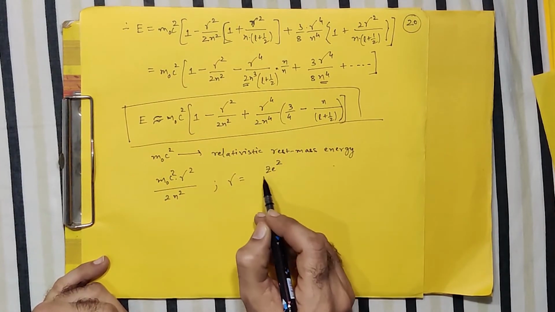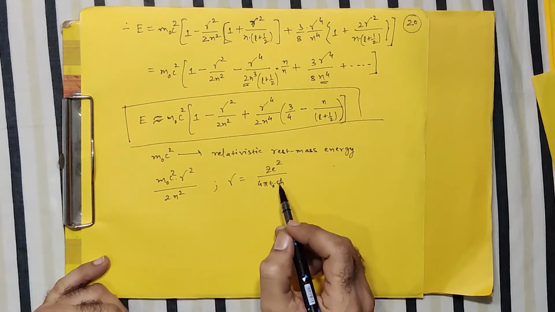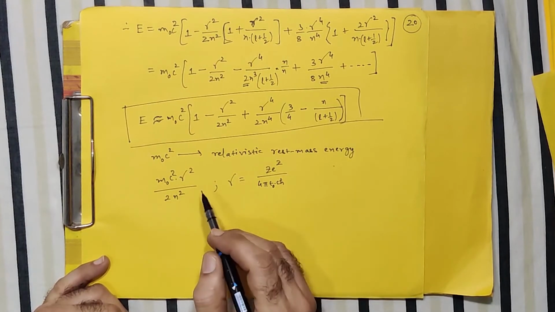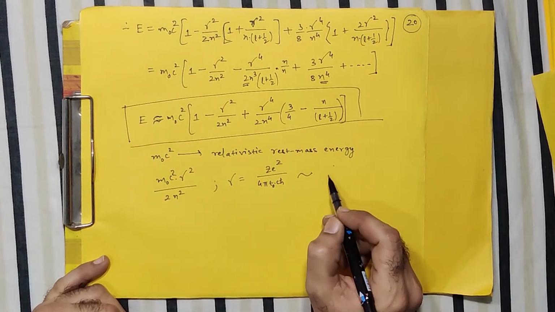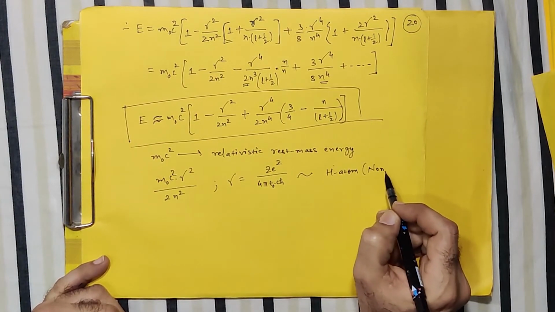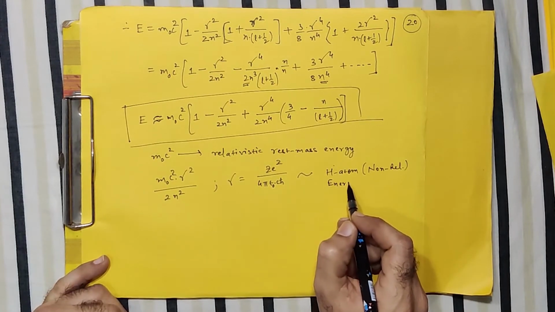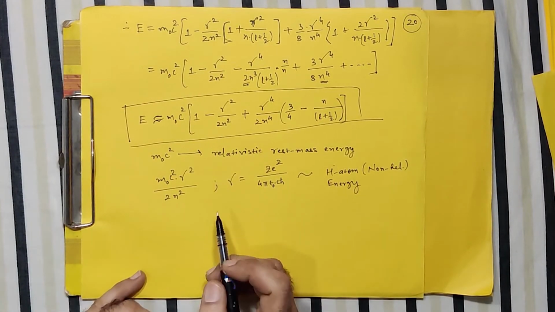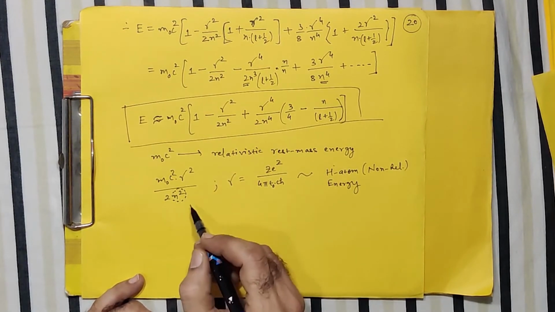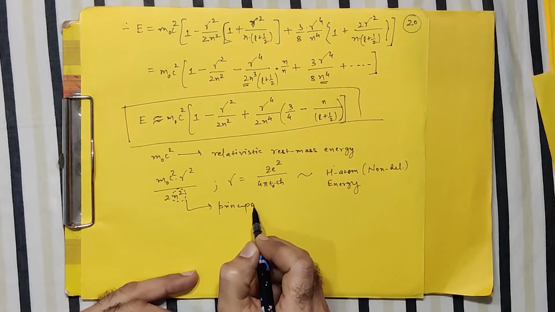z, if you remember, z e square by 4 pi epsilon naught h cut, and if I put this value, c square will cancel out, and m0 and all. So basically this is like your hydrogen atom energy in the non-relativistic case. And if you remember from your lower standard, that energy varies as 1 by n square. So in that regard, you may call n the principal quantum number.